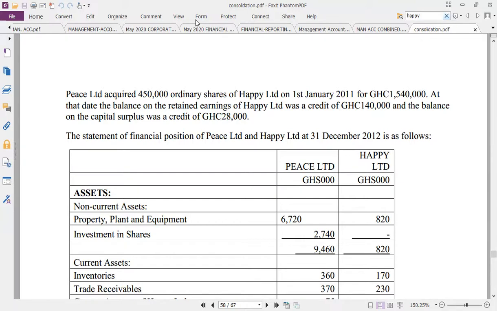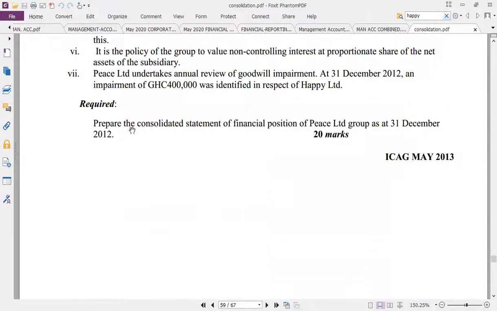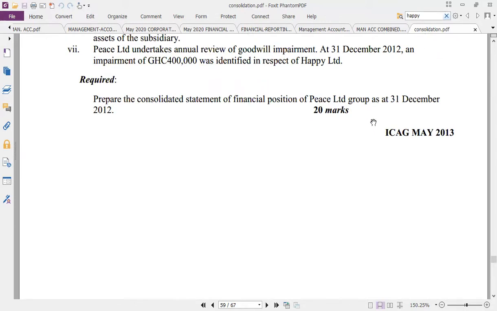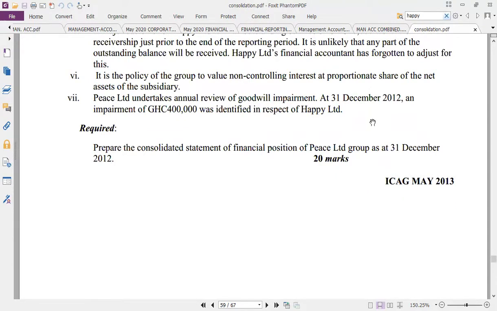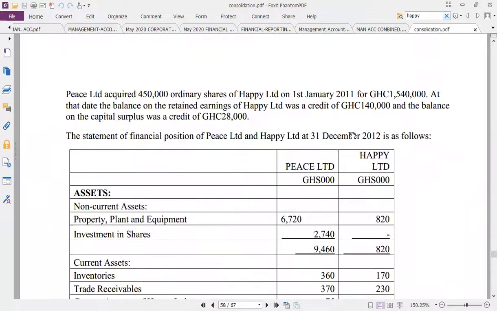You read the requirement first. Let's go to the requirement. Prepare a consolidated statement of financial position of Peace Limited Group as of the 31st December 2012. Let's go to the story.